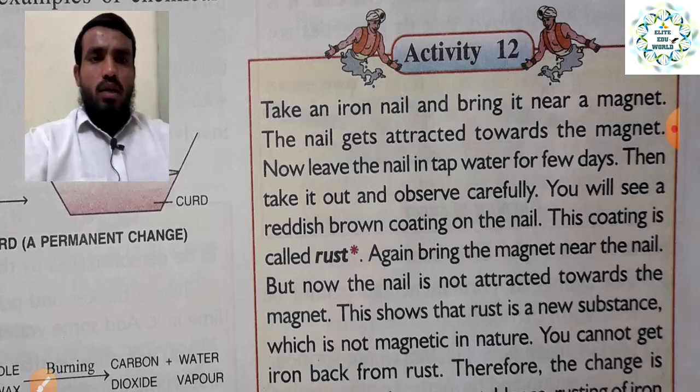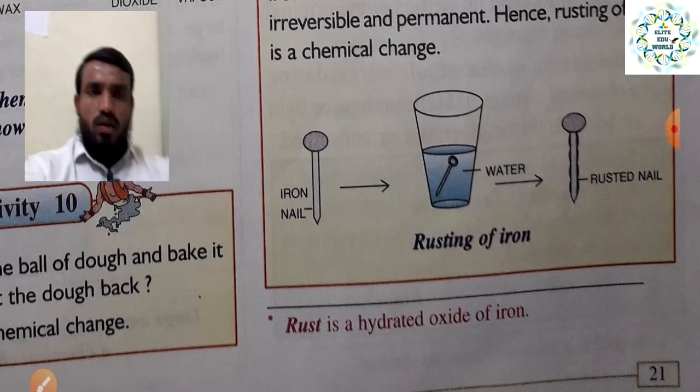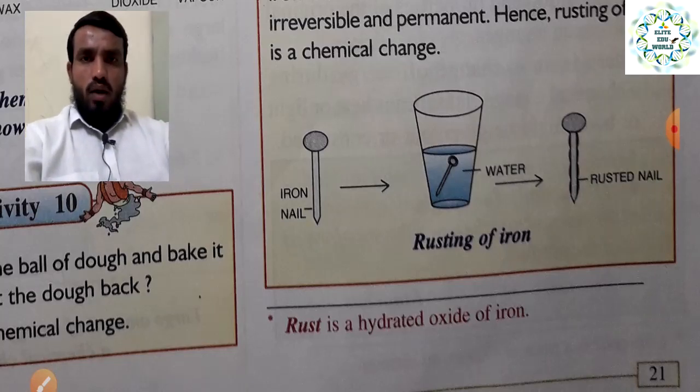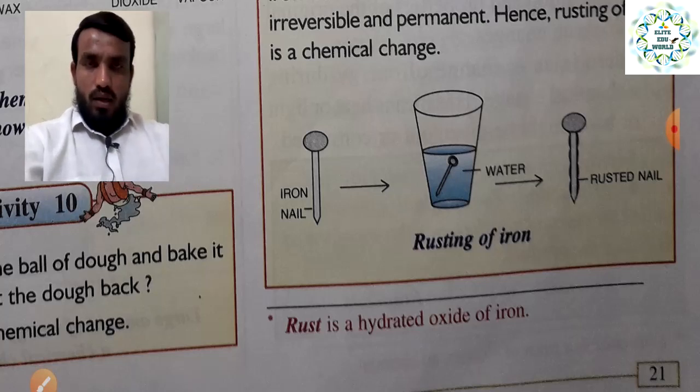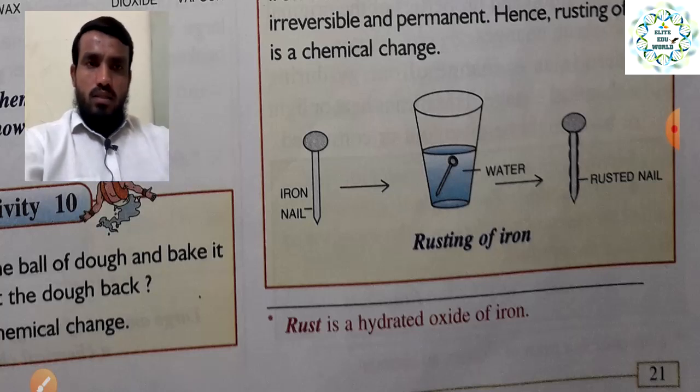One more example we have already seen. Once you keep an iron nail into water, before putting it into the water, you check the iron nail by attracting it with a magnet. It is easily attracted by the magnet, because it has magnetic activity, right. And once you keep this iron nail in the water, what will happen? Rust will form on the surface of the iron, and this is a new substance. The rust is a new substance, that is what is called a chemical reaction.